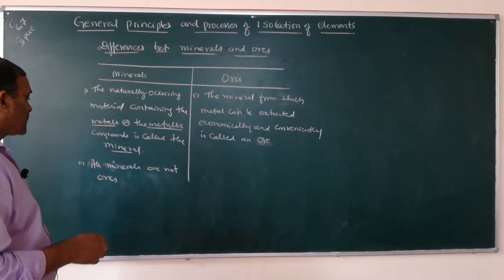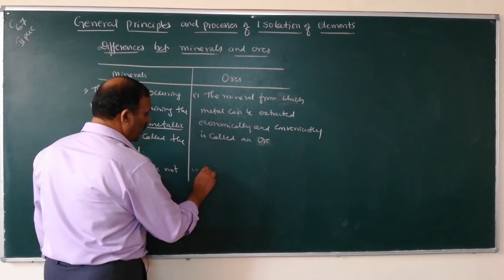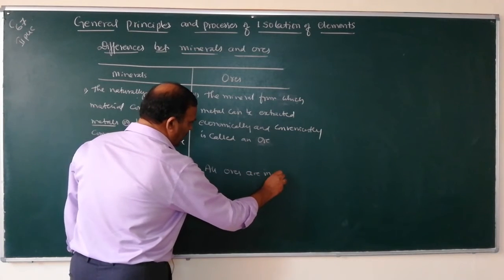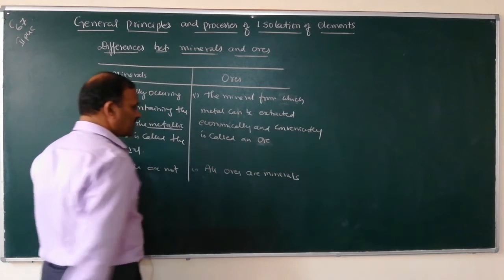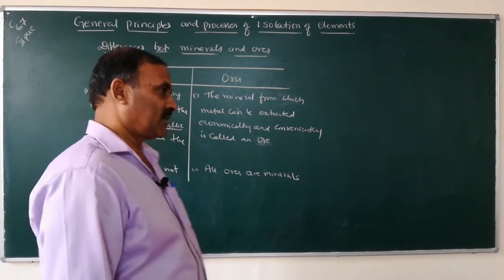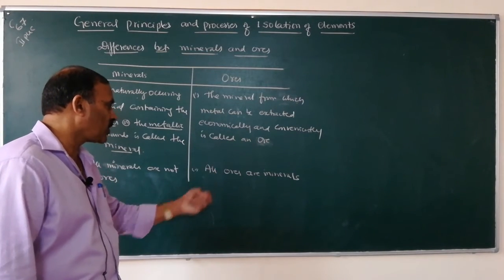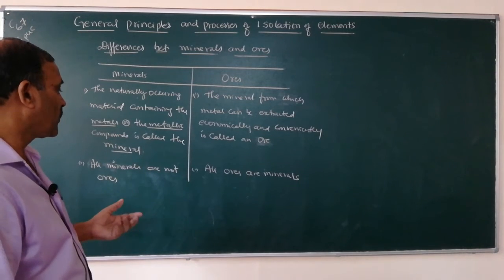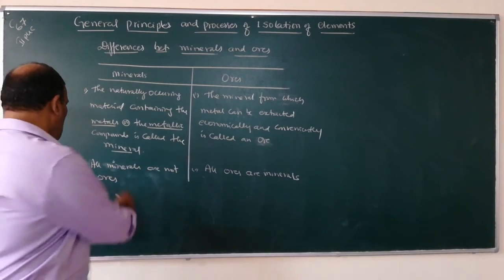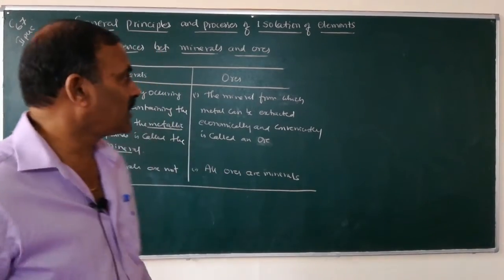Therefore, all minerals are not ores. But all ores are minerals. Whatever may be the ore, it becomes a mineral. The mineral from which metal can be extracted cheaply and economically becomes the ore. Therefore all ores are minerals, but not all minerals are ores. So these are the differences between minerals and ores.